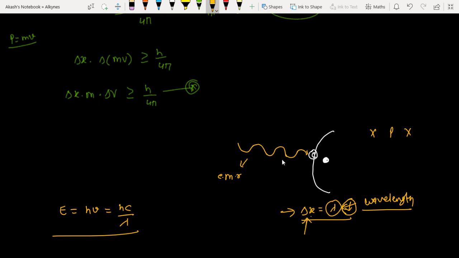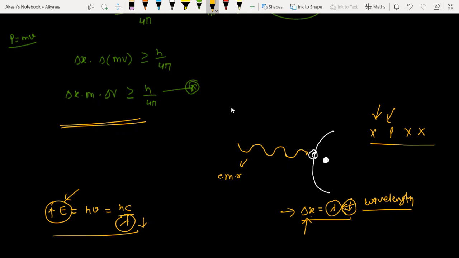If we reduce the λ value, then from this formula what can you say? If we reduce the λ, then E will increase. So again the energy of this radiation will increase, and again it won't be possible to measure the position and the momentum of the electron simultaneously. So the statement given by Heisenberg was valid, and he stated that we cannot find out the position and the momentum of any small particle. This is not only for the electron but for any small particle like the electron. We can't measure that simultaneously.